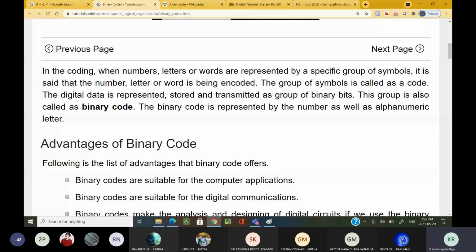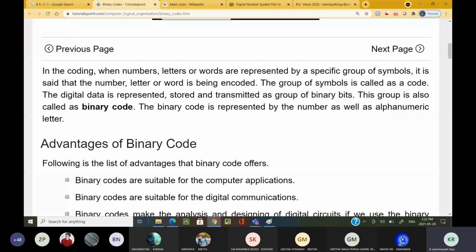When numbers, letters, or words are represented by a specific group of symbols, it is said that the number, letter or word is being encoded. The group of symbols is called a code.